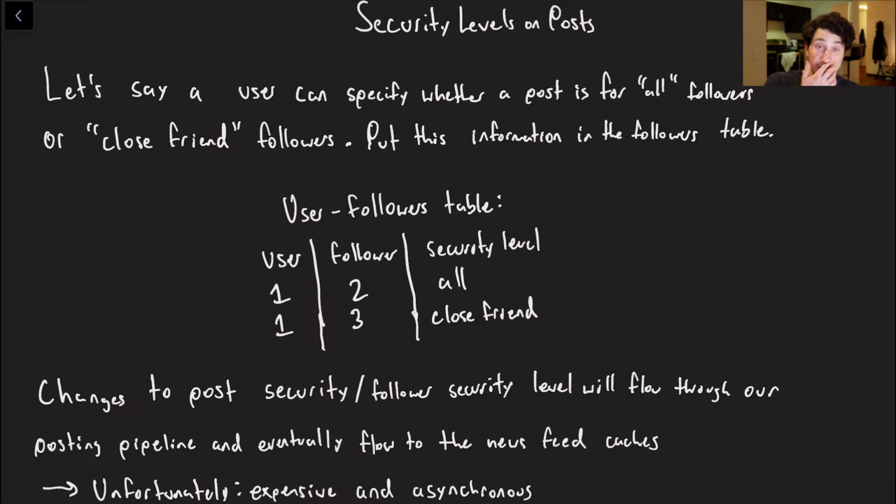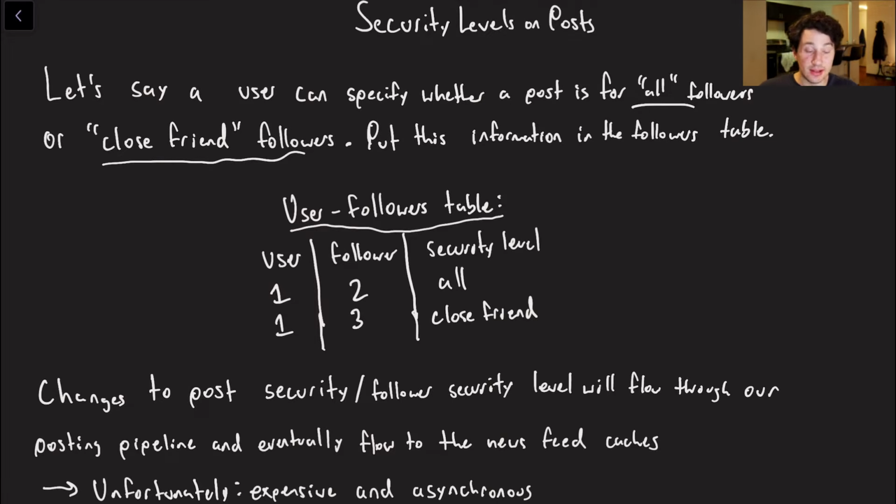Cool. So let's quickly touch upon security levels in posts, because this was a specific request for this video and I would like to honor that. So let's say that a user can actually specify whether a post is for all of their followers or let's say close friend followers. So we'll keep it simple and say that there's only 2 configurable levels right now. However, it is going to be the case that this kind of scales out to 3 or 4 or 5 levels of potential security anyways. So the easiest way to implement this, at least in my opinion, is just by actually going ahead and putting all of this information in the followers table.